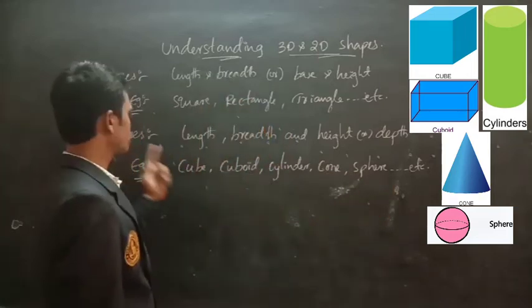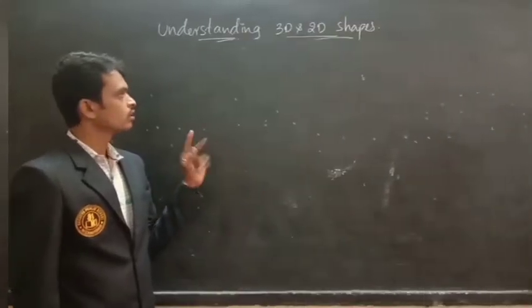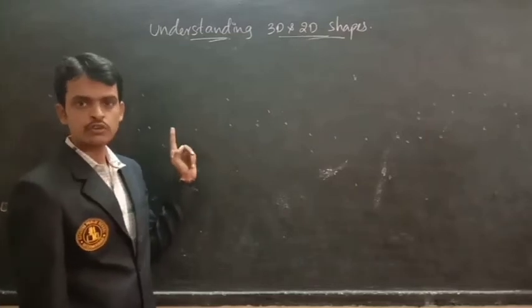So these are the 3D shapes. Let us discuss about the 3D shapes.